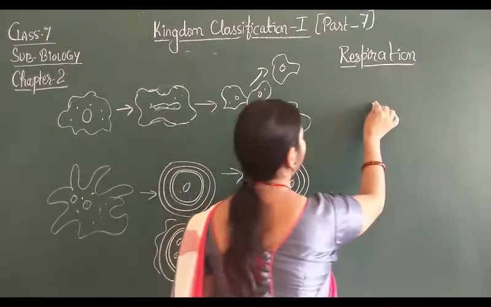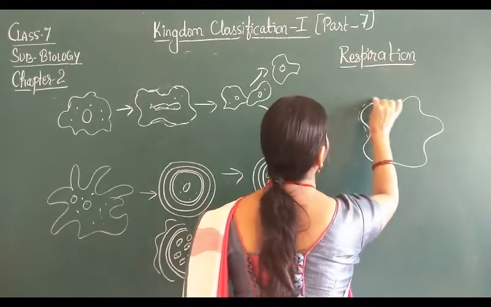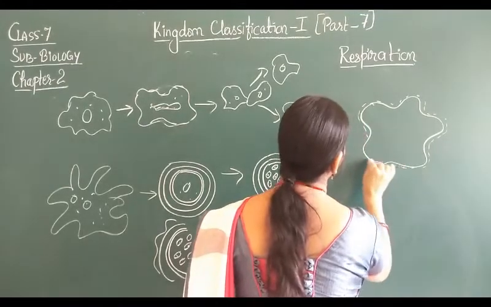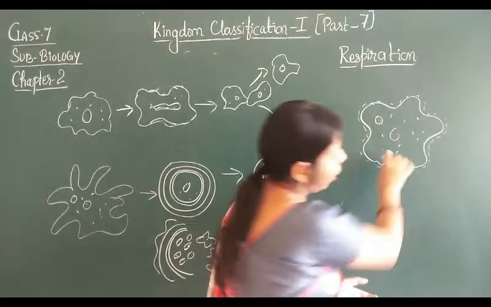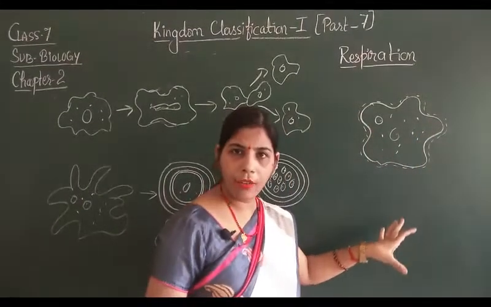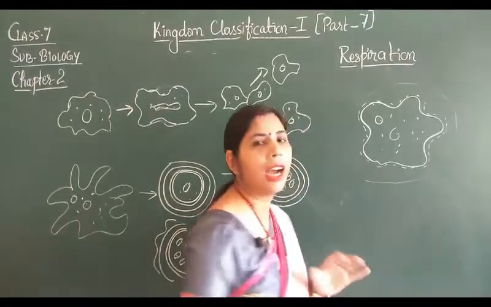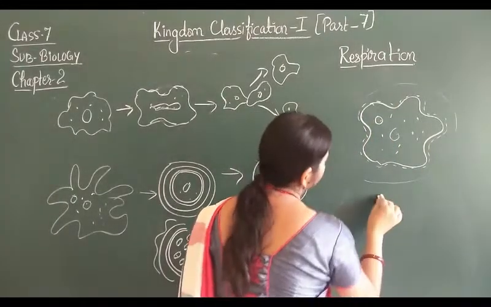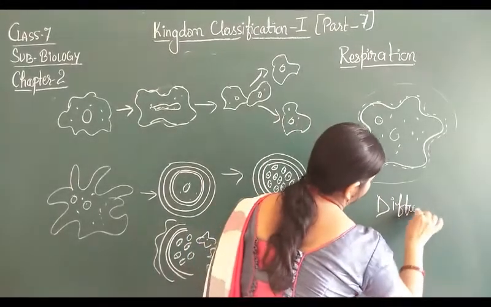So amoeba, as you all know, is a unicellular organism, which has a thin plasma membrane. These are aquatic, that is, they are found in the aquatic habitat. So in the surroundings, they have a higher concentration of oxygen, so they respire by the process of diffusion.